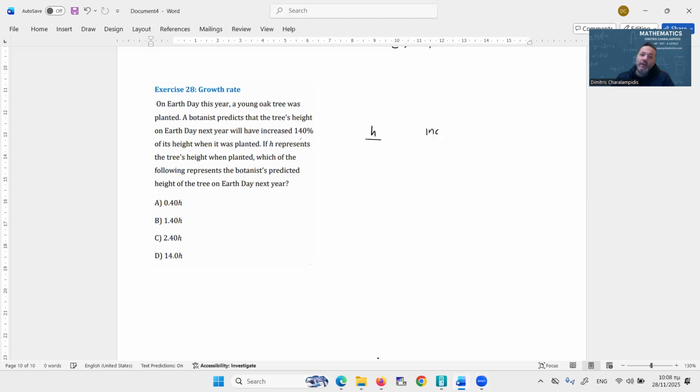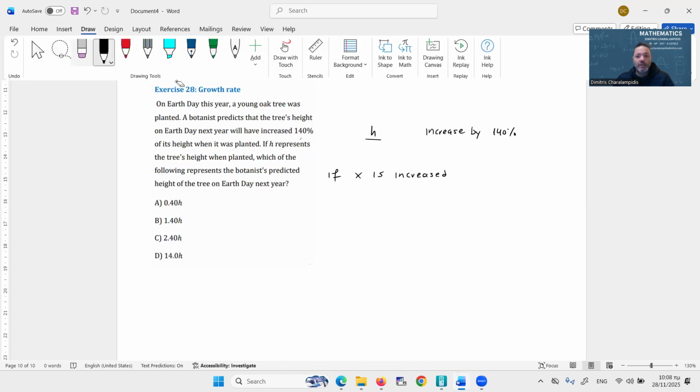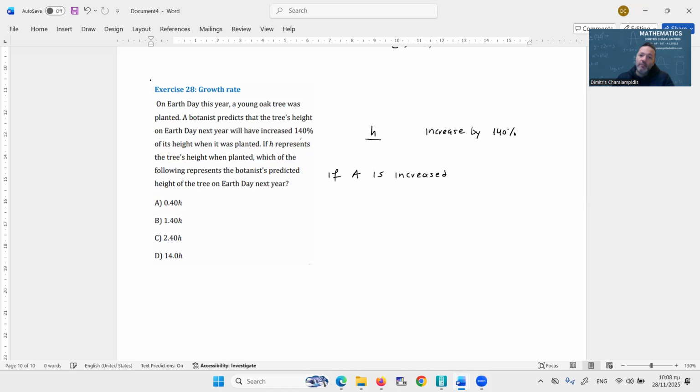So it will increase by 140%. Remember that if quantity A is increased by x%, then this means that A is multiplied by (100 plus x) over 100. And this comes directly from theory.